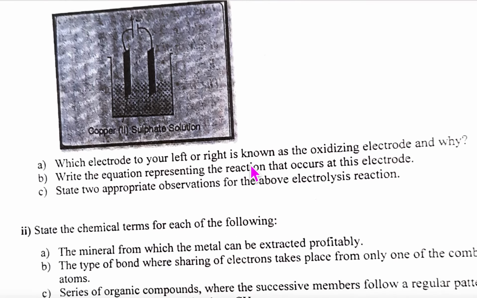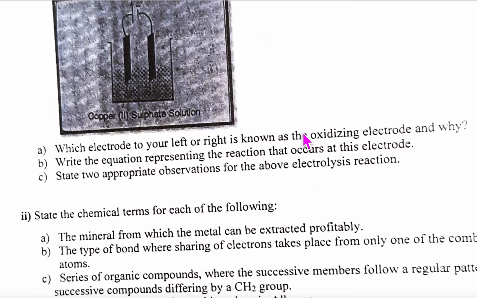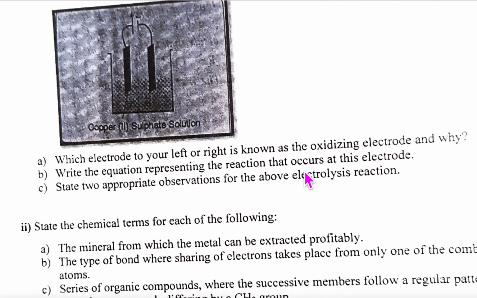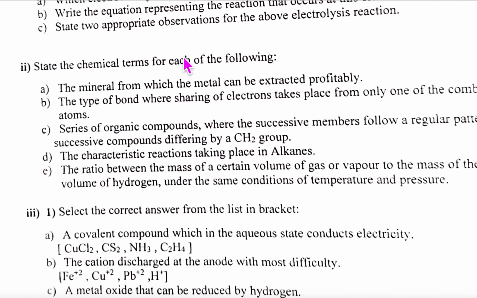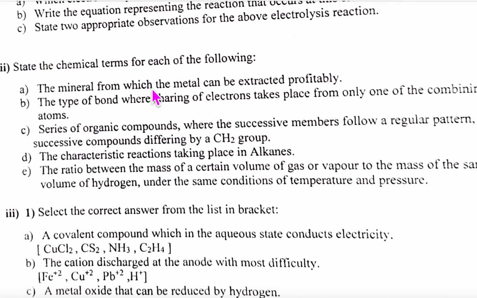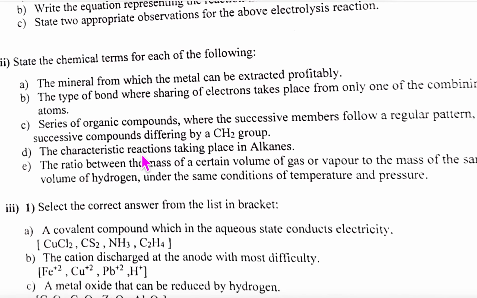So this was actually for 5 marks, 2 marks for this, 1 here, 1 here, 1 mark for this and 2 marks for this. So like that it is 5 marks. Was it 5 marks? Yes. Then the chemical term. Chemical term will be easy now. Tell me fast. You'll be able to handle this.